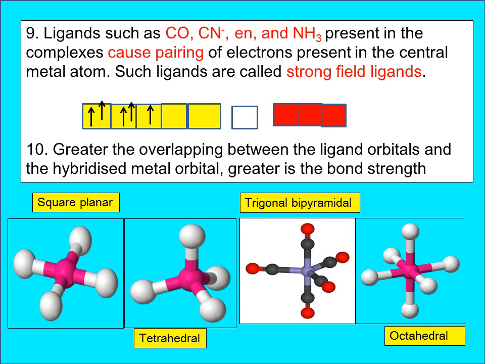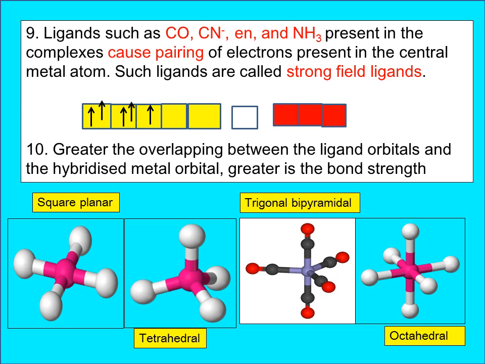Ligands can be classified into two types, strong field ligand and weak field ligand. What is a strong field ligand? Strong field ligands are things like carbon monoxide, cyanide, ethylenediamine and amine. What do they do? They cause pairing of electrons present in the central metal atom.